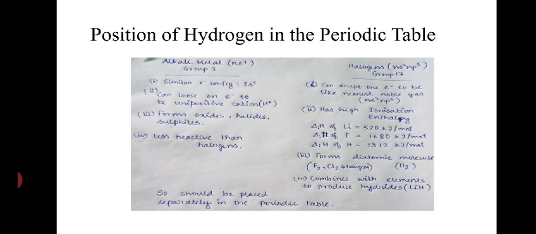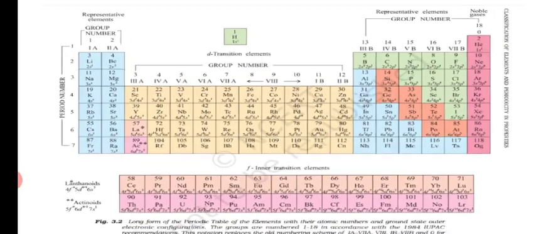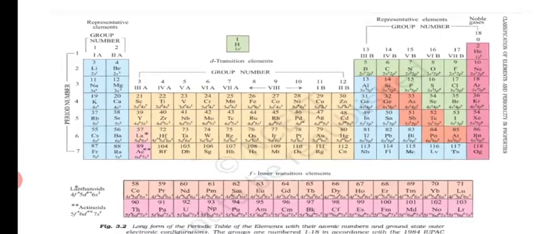That's why, because of these similarities and dissimilarities with alkali metals and halogens, hydrogen should be placed separately in the periodic table, that you can see in the figure. Hydrogen, which should be a group 1 element, is placed separately in the middle of the periodic table.